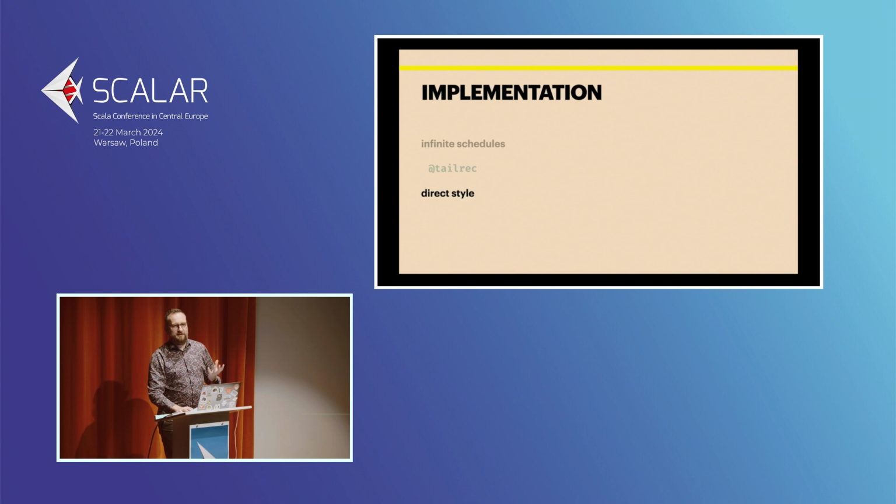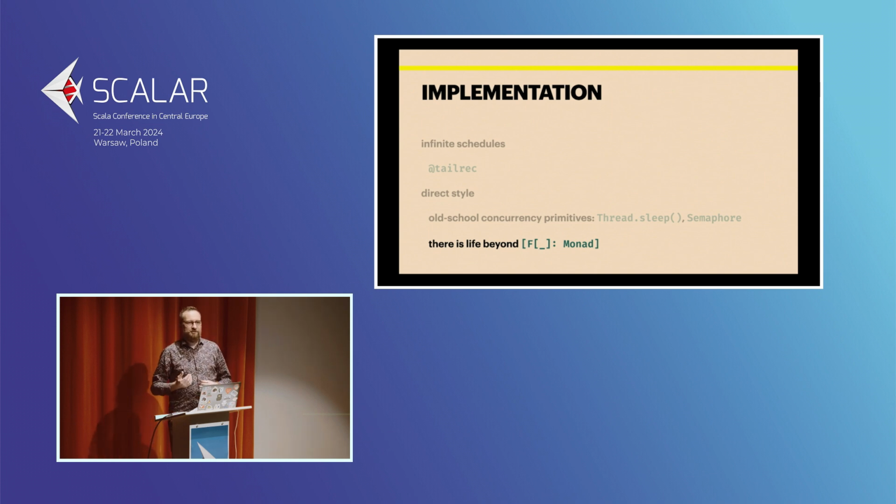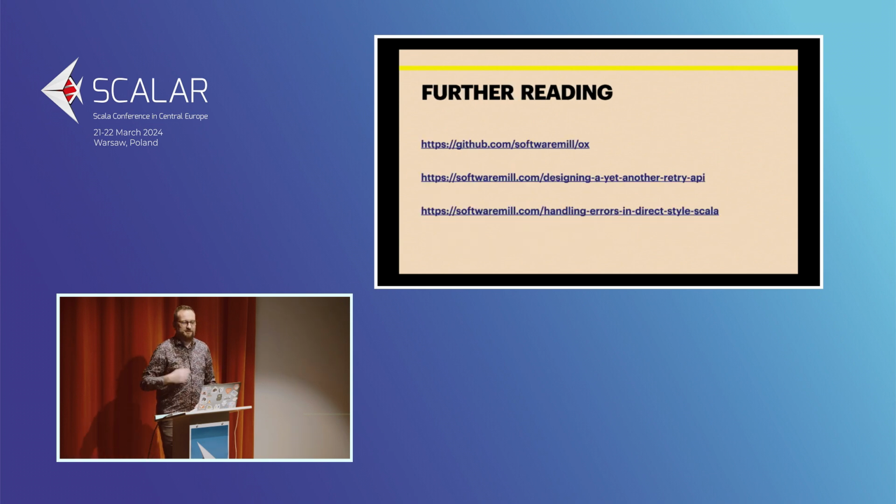And there is the direct style thing, which is kind of philosophical, because first of all, you notice that we have been using the old school concurrency primitives. So with direct style, you are able to use Thread.sleep, you are able to use semaphores, you are able to use while loops. So this is a nice thing that shows that there is life beyond the monadic composition of programs. For me, this was kind of eye-opening. I started doubting what I already know, because I've been used to writing things in IO. And then I went to this direct style, and this actually made me think whether the IO and the monadic composition isn't really a complication, and maybe this is the way to go. So I'm going to leave you with this question, this food for thought.